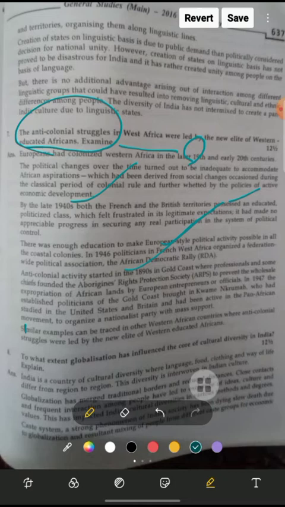In 1947, the established politicians of the Gold Coast brought in Kwame Nkrumah, who had studied in the United States and Britain and had been active in the Pan-African movement. Who was the main leader? Kwame Nkrumah. He even studied in the United States and Britain, but still he took part in the nationalist party. Similar examples can be traced in other West African countries where anti-colonial struggles were led by the new elite of Western educated Africans. Okay, now we are going to discuss the next question.